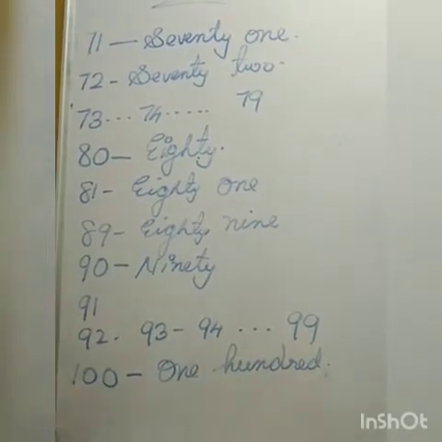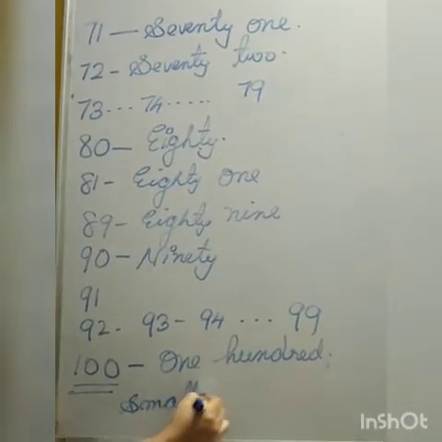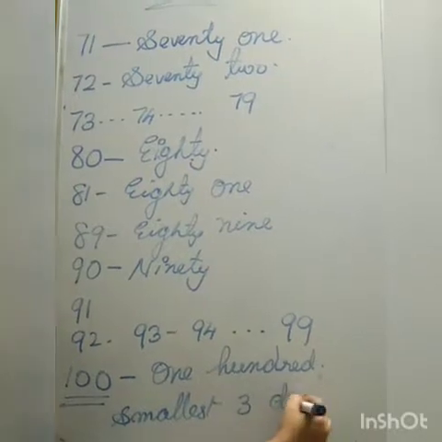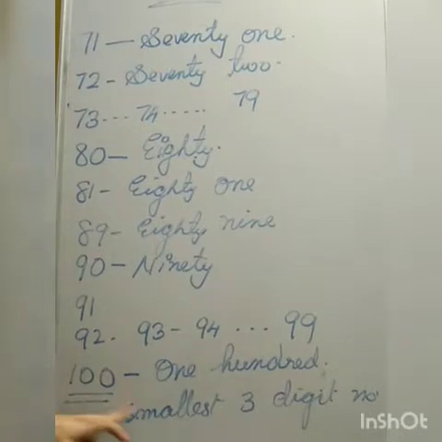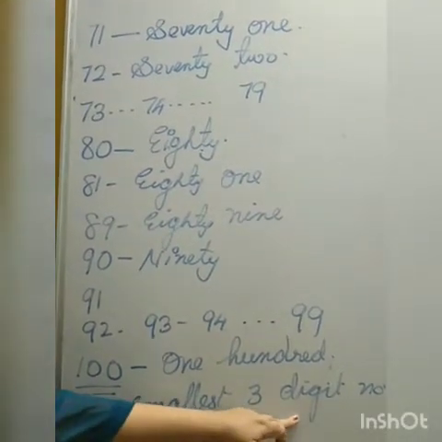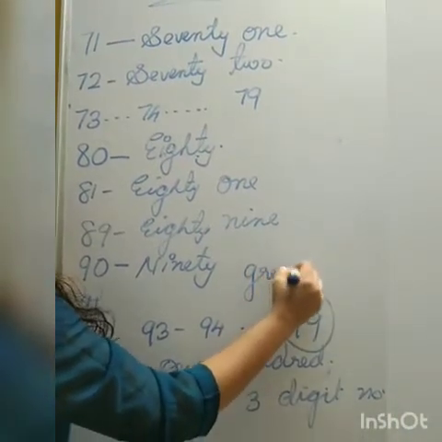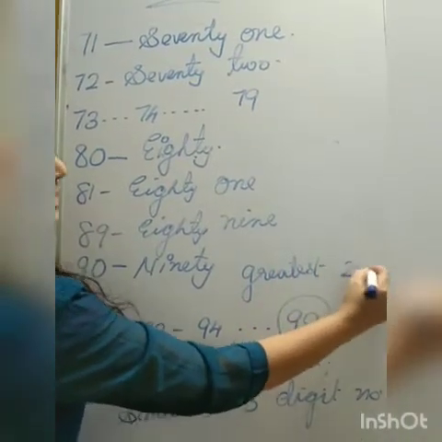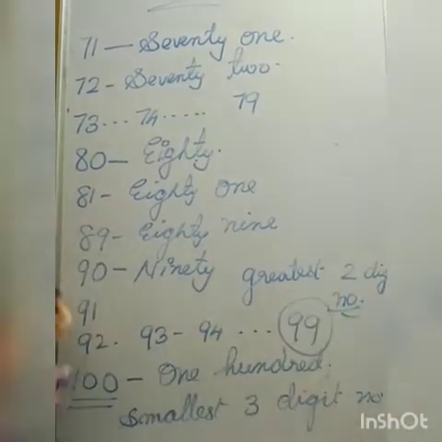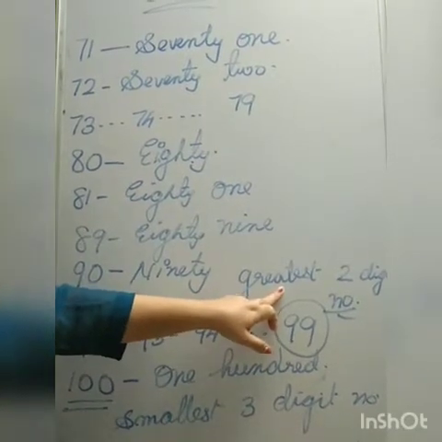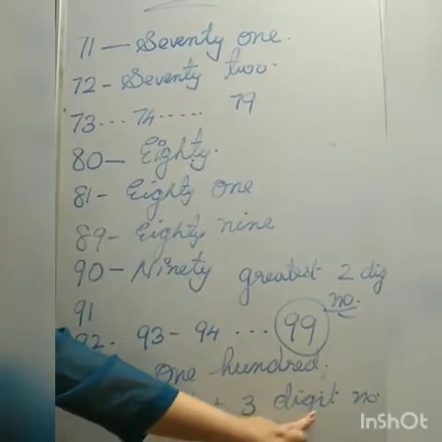It is the smallest 3-digit number. 100 is the smallest 3-digit number and 99 is the greatest 2-digit number.